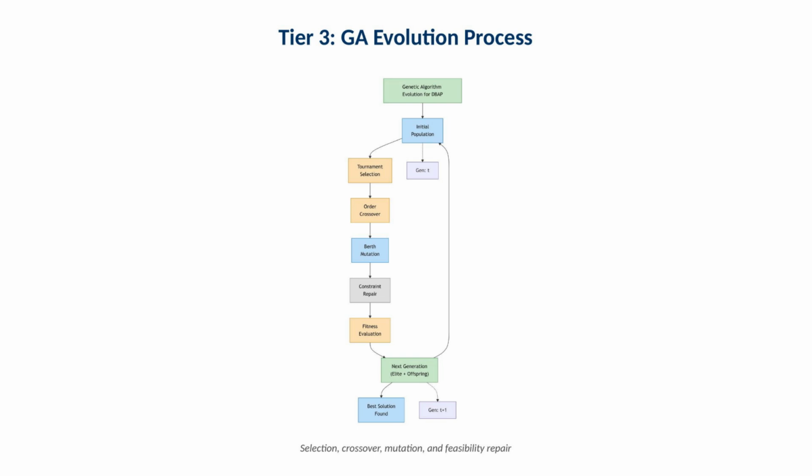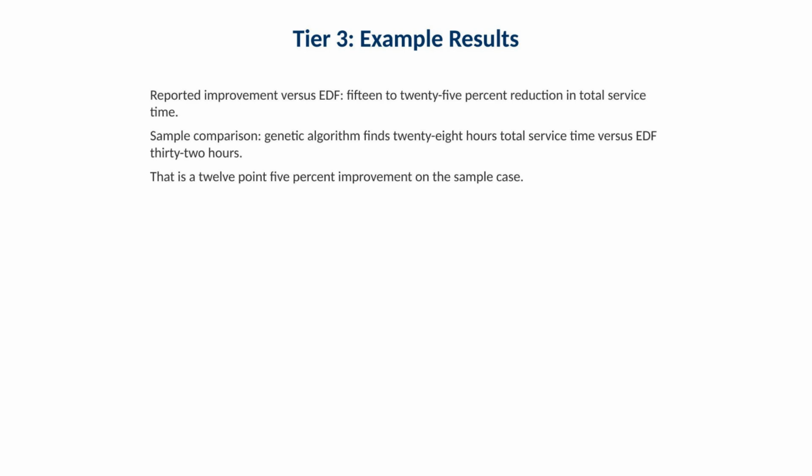Operationally, repair matters because berth assignment is heavily constrained. Without repair, most random changes would create overlaps or capacity violations. This slide reports typical improvements compared to the earliest deadline first heuristic, described as a 15 to 25% reduction in total service time. For the sample problem, the genetic algorithm finds 28 hours total service time compared to 32 hours for the heuristic, which is a 12.5% improvement.